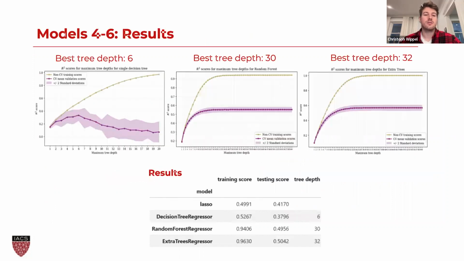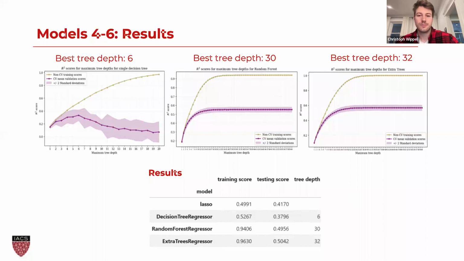And here you can see the results of the cross-validation for tree depth, and down here how the tree-based models compared to our baseline model. You can see that the extra trees regressor performed the best with a testing score of 0.5042.